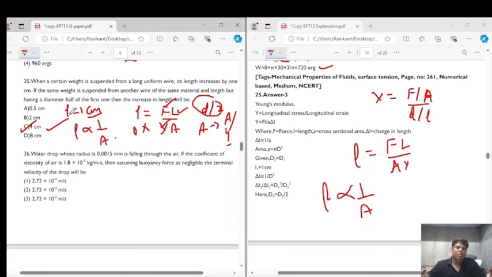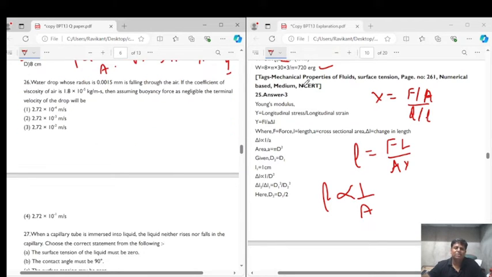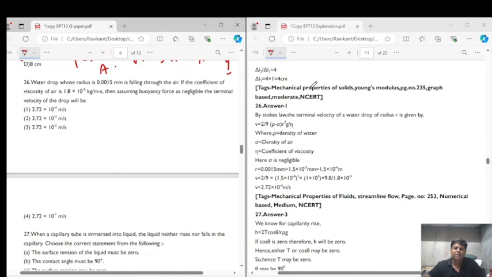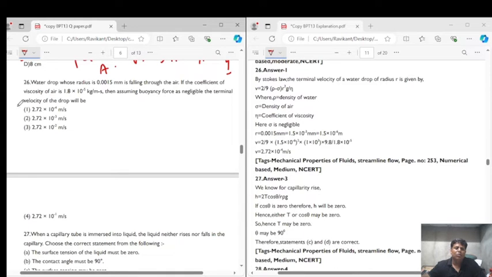Right? Now let's come to question number 26. Now a water drop whose radius is 0.0015 millimeter is falling through the air. If the coefficient of viscosity of air is 1.8 into 10 to the power of minus 5 kg per meter second, then assuming buoyant force as negligible, the terminal velocity of the drop will be.